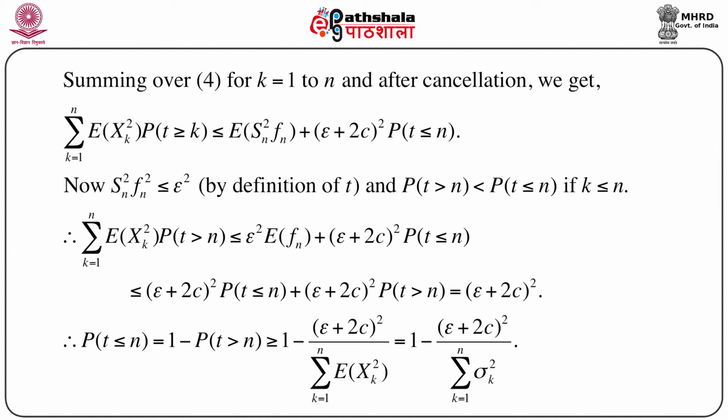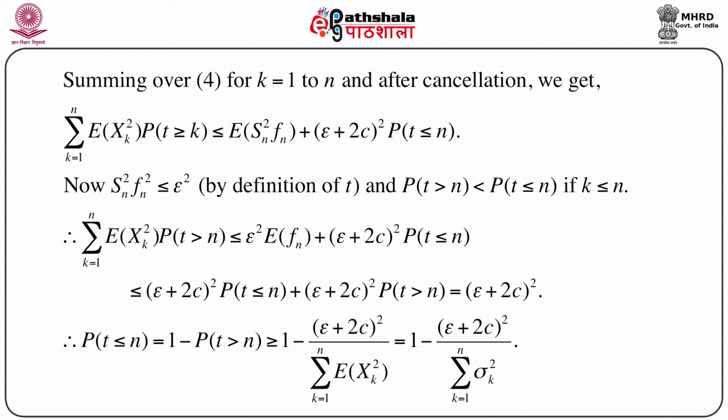Now, by the definition of T, if you recall the definition of T, this gives us S_n^2 F_n^2 is less than or equal to epsilon square, and so the probability T greater than n is less than or equal to the probability T less than or equal to n if k is less than or equal to n. Hence, the summation for k equals 1 to n of the expectation of X_k^2 times the probability T greater than n is less than or equal to epsilon square times the expectation of F_n plus (epsilon plus 2c) whole square times the probability T less than or equal to n.